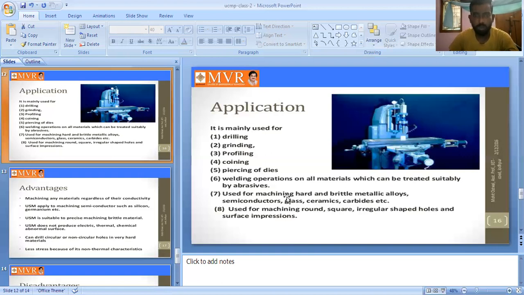Next one is used for machining hard materials. Next one is used for machining round, square, irregular shapes, holes, and surface impressions. So these are some of the applications.